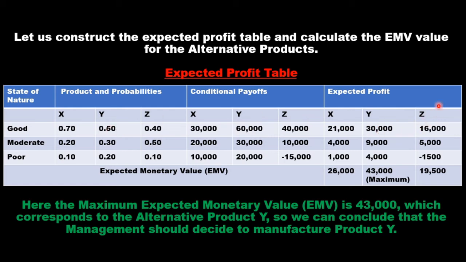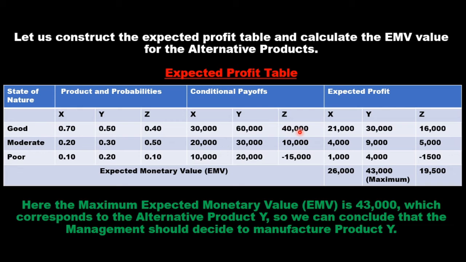Similarly, if the manufacturer decides to manufacture product Z and the demand remains good, which has a probability of 0.40, in that case the conditional payoff is 40,000 rupees.